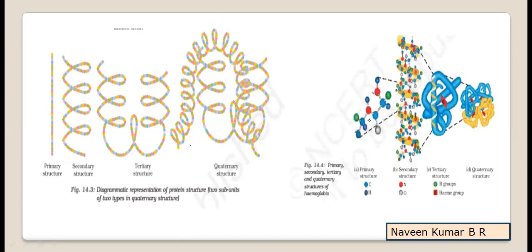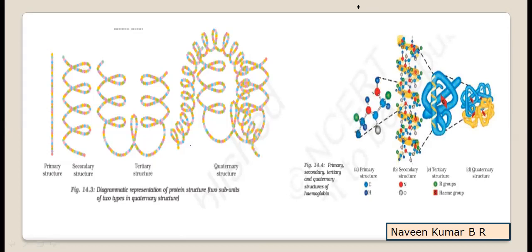Again, in a similar way, assume a polypeptide chain sequence. The twisting is the secondary structure, the high level of coiling is the tertiary structure, and many such subunits join to form the quaternary structure of a protein. Now this explains all four levels of structures of protein.